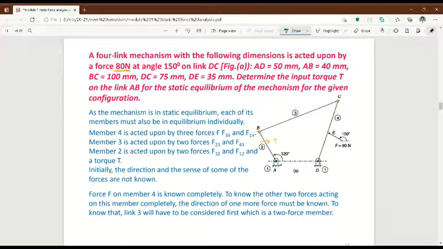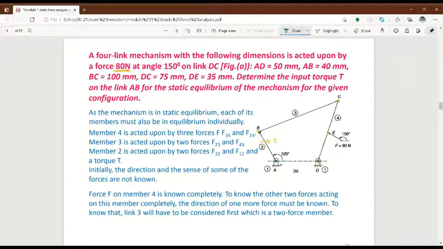Then mark point D. Take your protector, keep it here. Take 120 degree. This line is 120 degree line, and the length of line AB is 40 mm. That is 4 centimeter. So length of line AB is 4 centimeter.